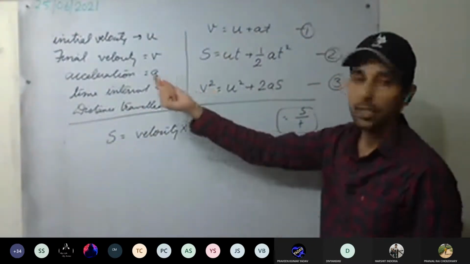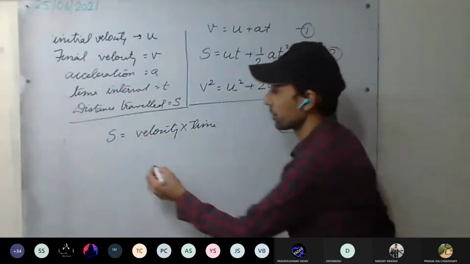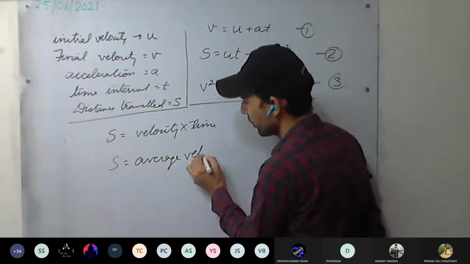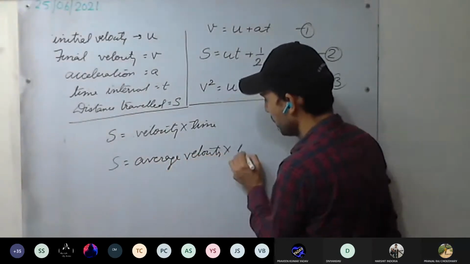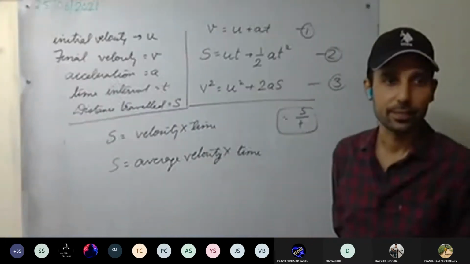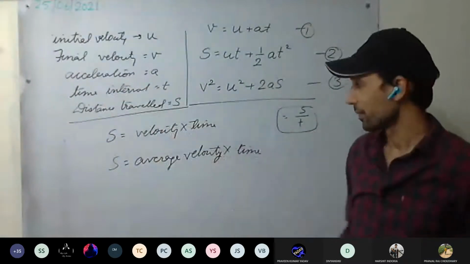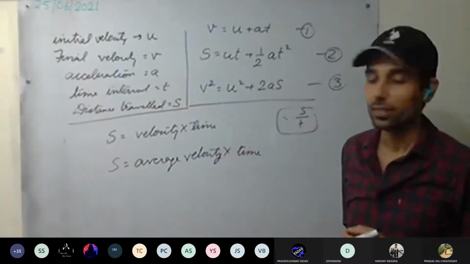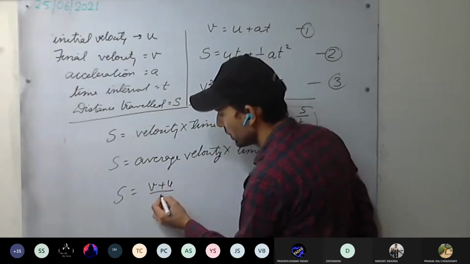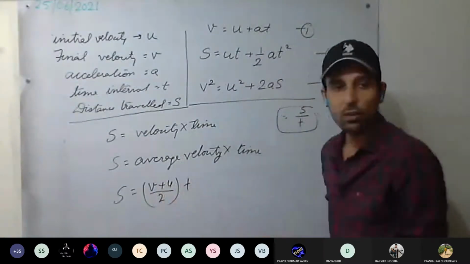Now see here, you have seen the velocity is changing from u to v. So what kind of velocity will we take here? Average velocity we have to take: average velocity into time. How to calculate the average velocity? One method is total distance divided by total time. The other method is u plus v, or v plus u, upon 2, into t. This is average velocity.